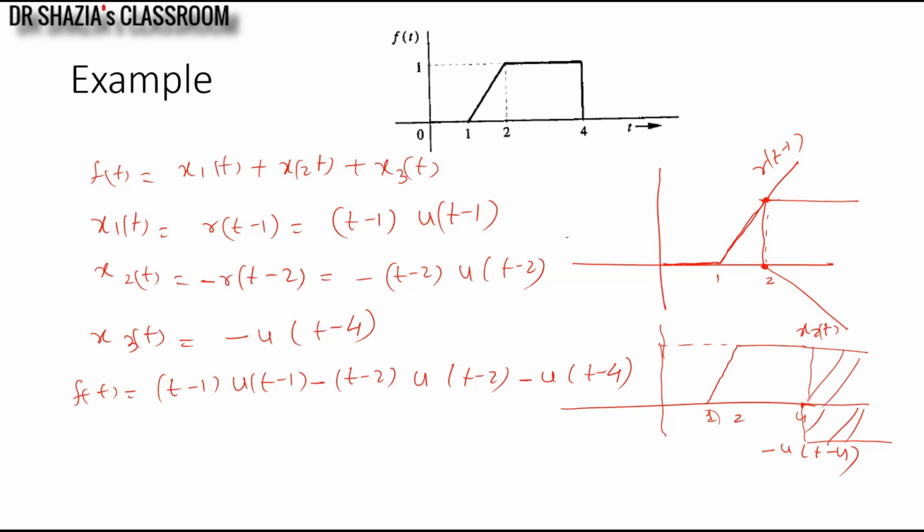Hope these examples are good enough to explain the basic concept of how to write a mathematical expression for continuous time signals.